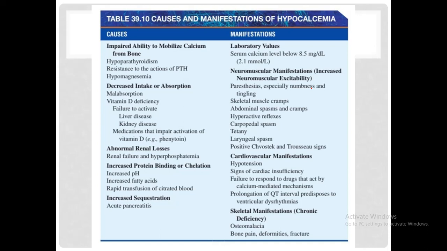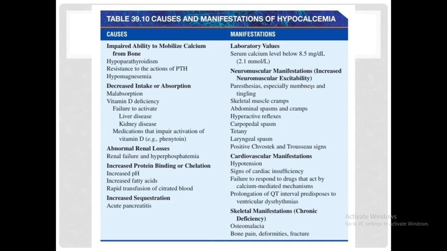On the right are given the laboratory values. As I've told you before, serum calcium below 8.5 mg/dL, or less than 2.1 millimole per liter, is diagnostic of hypocalcemia. Then there are written different clinical manifestations of hypocalcemia.